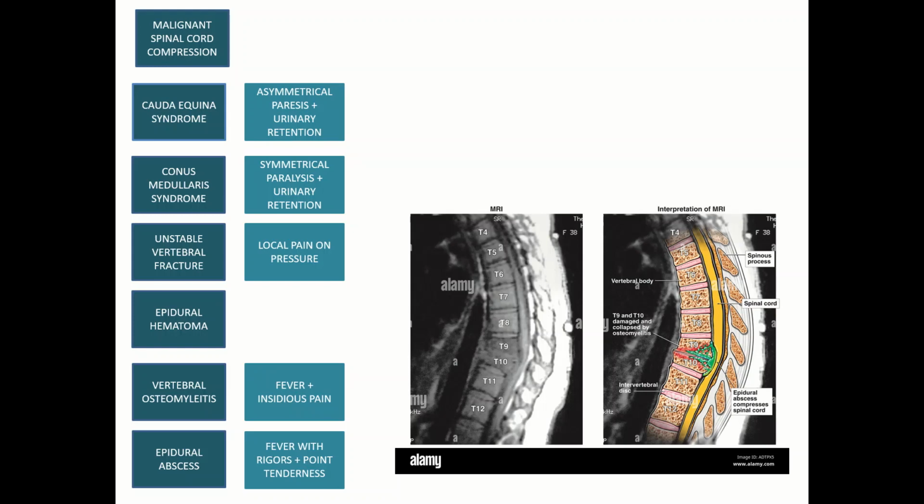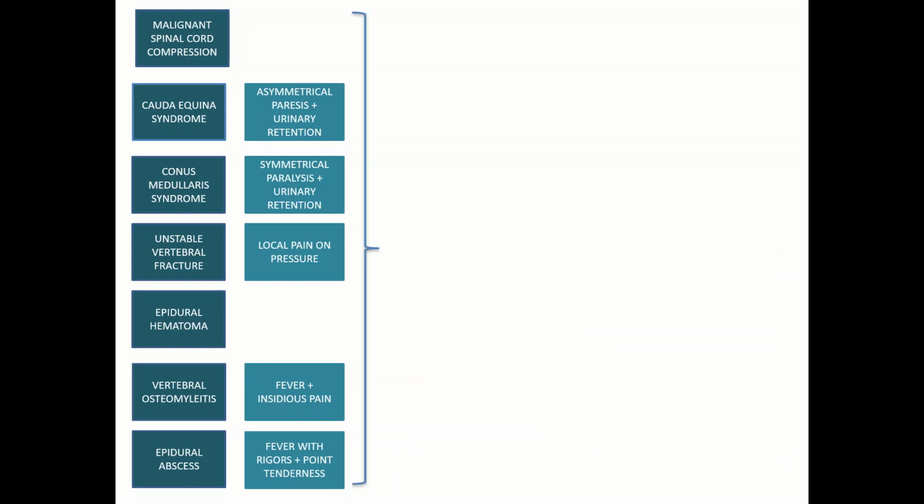Vertebral osteomyelitis will present with fever and insidious pain, and epidural abscesses will present with fever with rigor and point tenderness at the point of abscess collection. So having said that, these are the 7 conditions that are present in literature which show an urgent spinal cord compression that present with back pain and need to be addressed as quickly as possible.